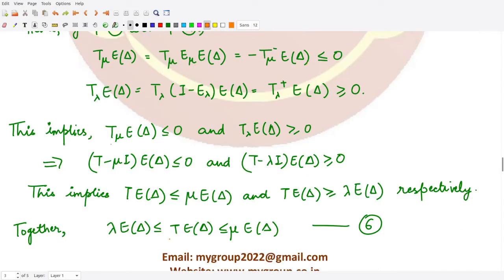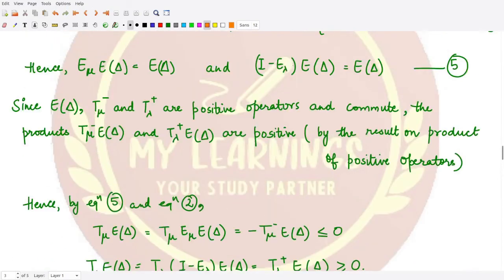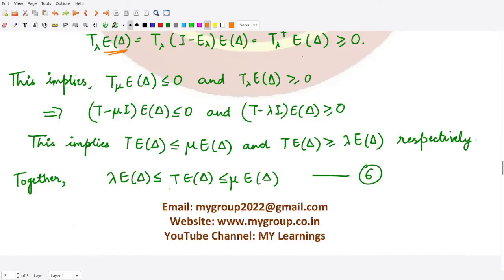And similarly, what is this T lambda E delta, this quantity? Again, in this case we can use the relation from equation 5. In place of E delta, we can write I minus E lambda E delta, right? So we can write this thing over here.